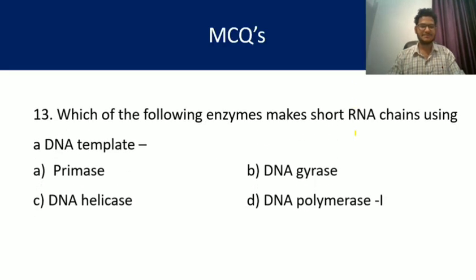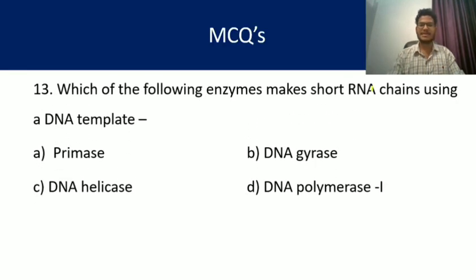Question number 13. Which of the following enzymes makes short RNA chains using a DNA template? It is very important during DNA replication, as the polymerase cannot start DNA replication independent of the RNA primer.